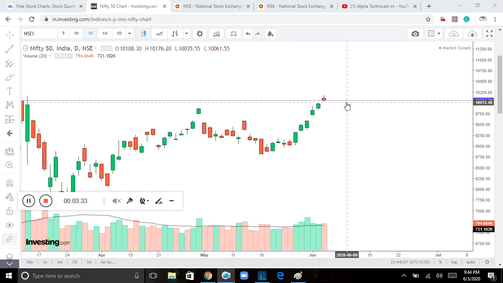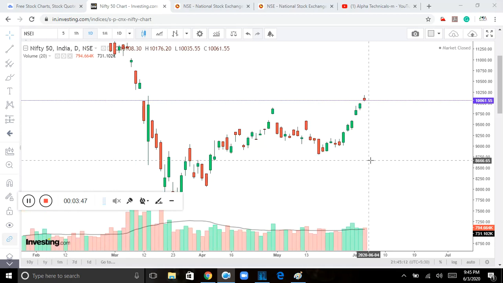So market going down, probability of going down is more. If the market has to go up, it has to gap up, open above our high today and then go up, or it may consolidate here, but the probability of going down is more.